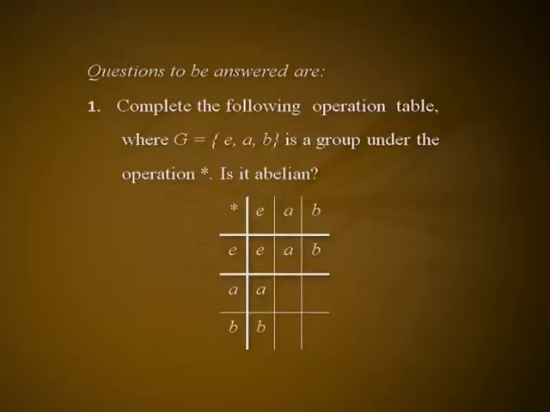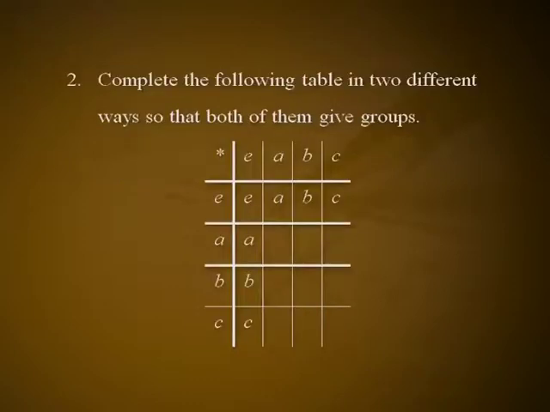See you next time. Before that, try the following assignments. 1. Complete the following operation table where G equal to the set consisting of e, a and b is a group under the operation star. Is it abelian? 2. Complete the following table in two different ways so that both of them give groups. 3.